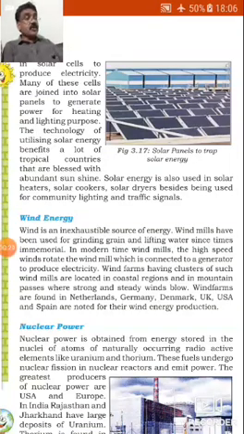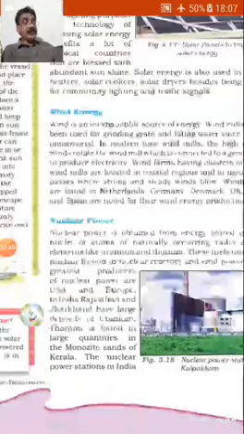Solar energy is also used in heaters, solar cookers, solar dryers, besides being used for community lighting and traffic signals. Example, we see in Shirdi, Mega Kitchen, food served for pilgrims is from solar energy, is free of cost, does not cause any pollution and is also less expensive.